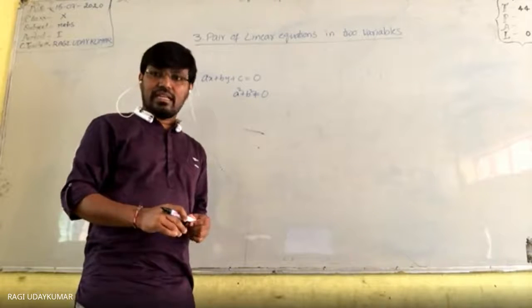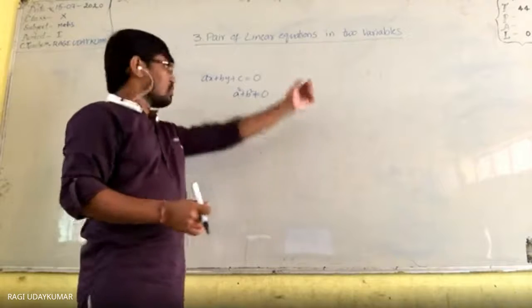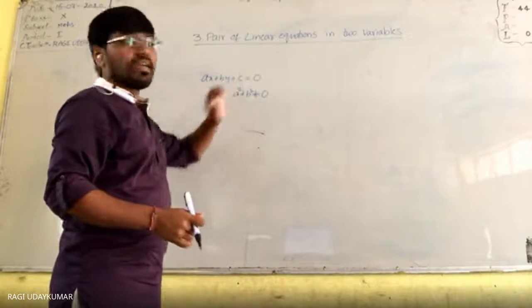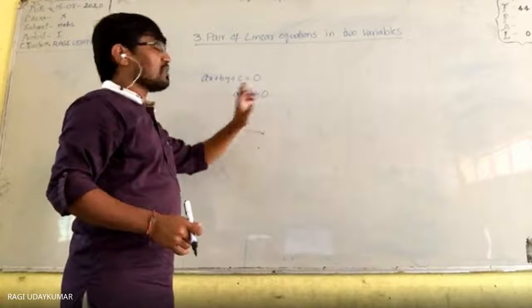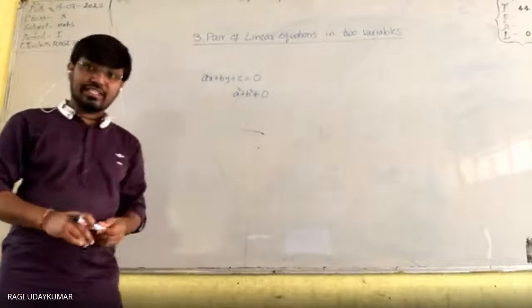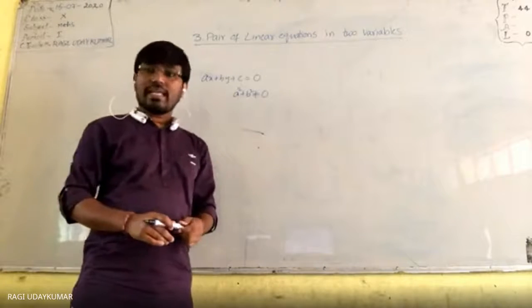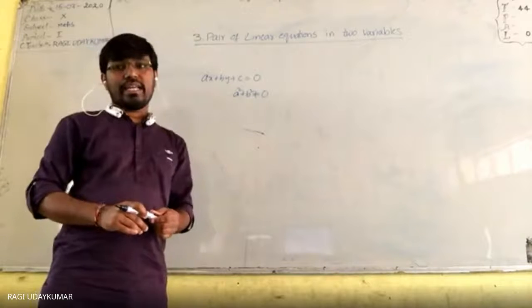It is called a linear equation in two variables. So now here, ax plus by plus c equals 0 and a square plus b square is not equal to 0. The condition is compulsory. Then that equation is called a linear equation in two variables.